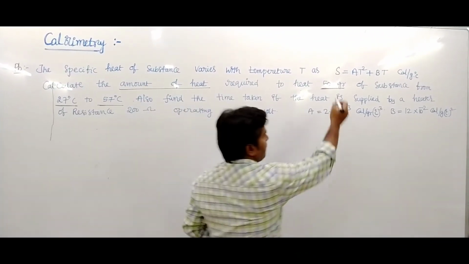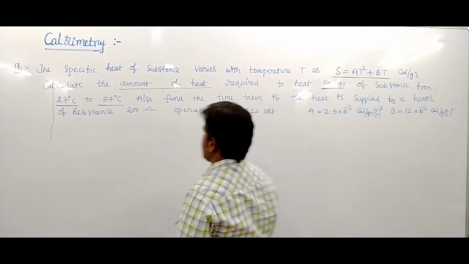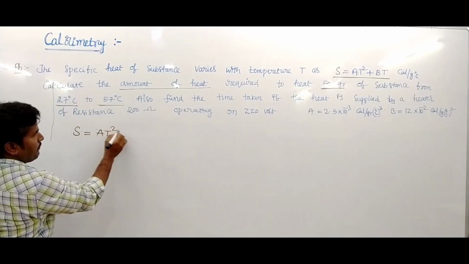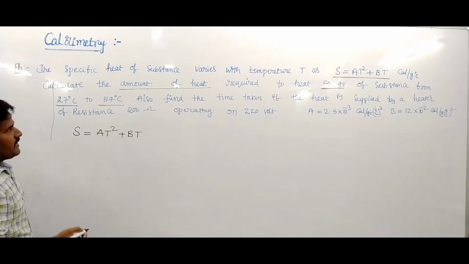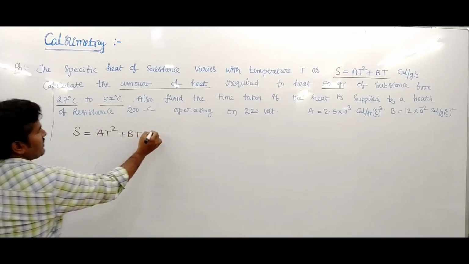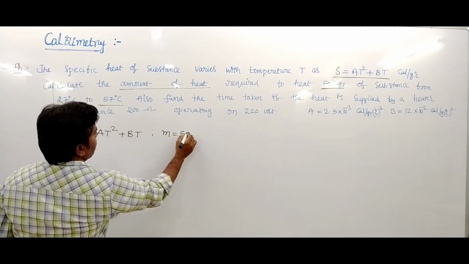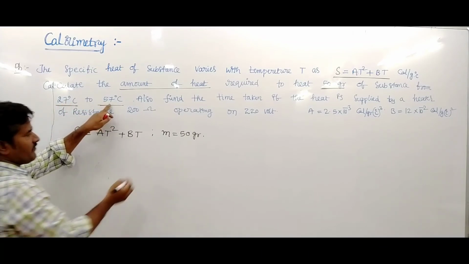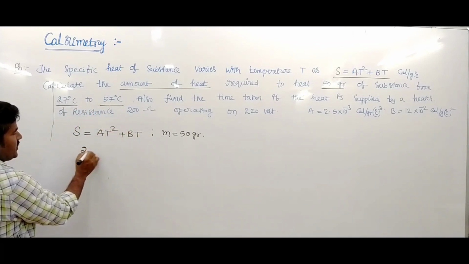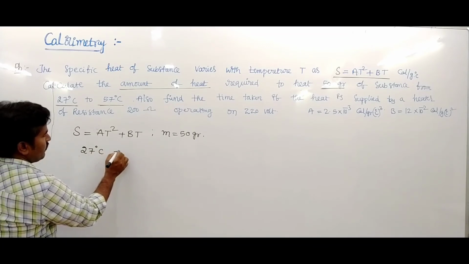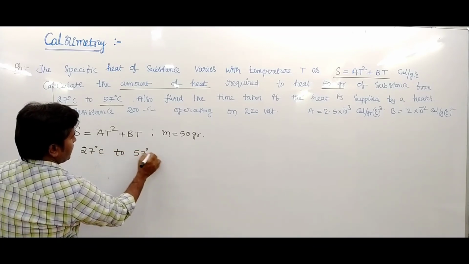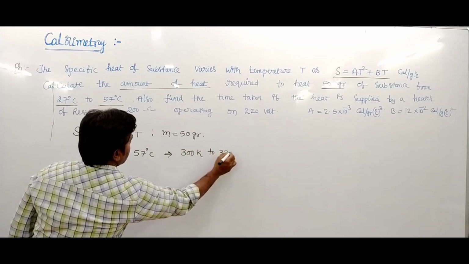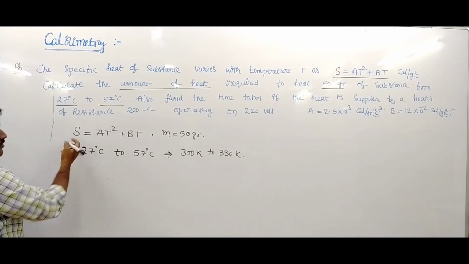Now, specific heat varies with temperature. Then s is written as aT square plus bT. Here the mass of the substance is given, m equals 50 gram, and the temperature change is given as 27 degrees centigrade to 57 degrees centigrade. In Kelvin, it is 300 Kelvin to 330 Kelvin.